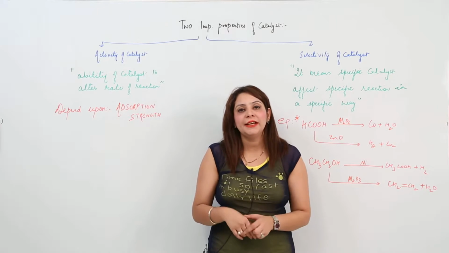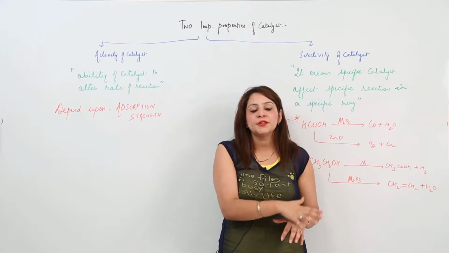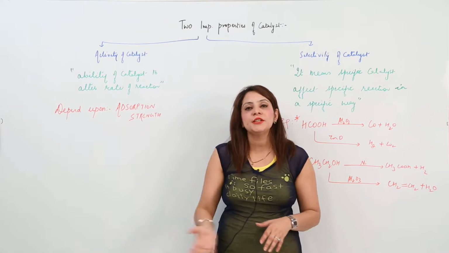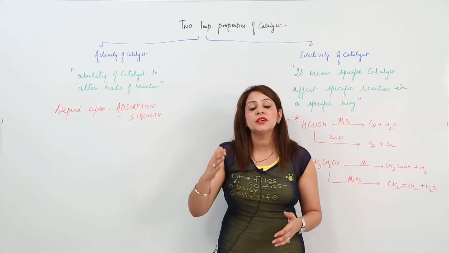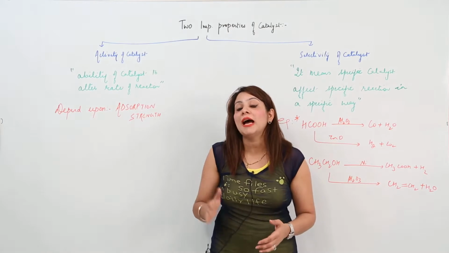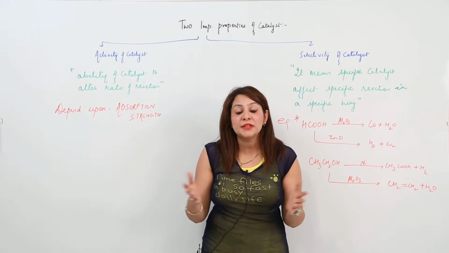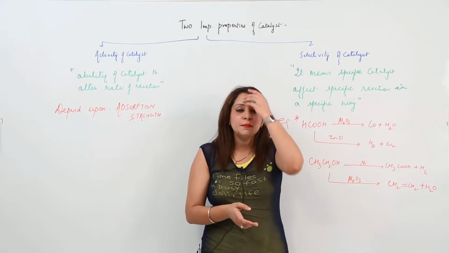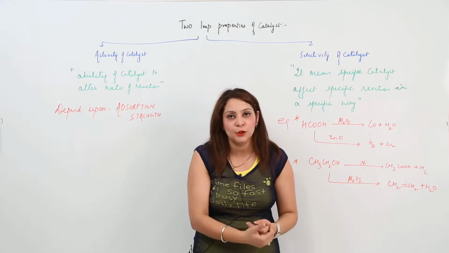In this example, when we keep H2 and O2 in the absence of catalyst, and when we keep them in the presence of catalyst, the catalyst increases the rate of reaction up to 10 raised to the power 32 times. That is a big factor. So that means the catalyst plays an important role, and the activity of the catalyst matters a lot.